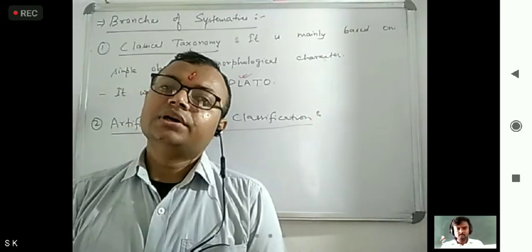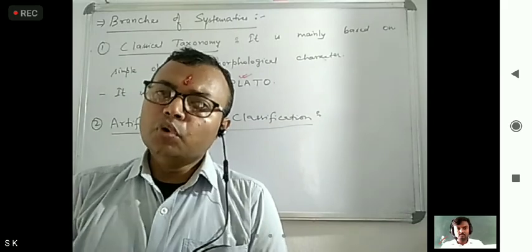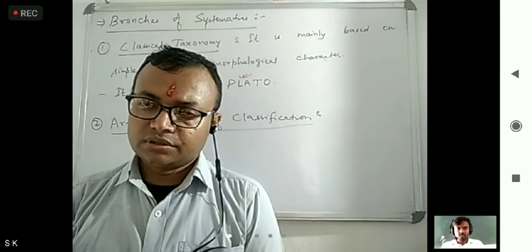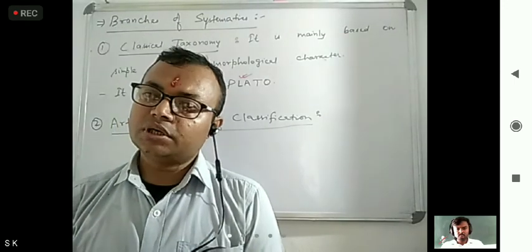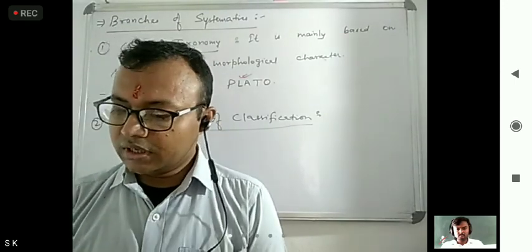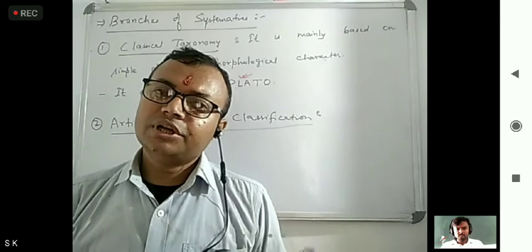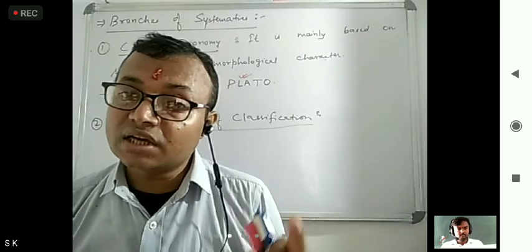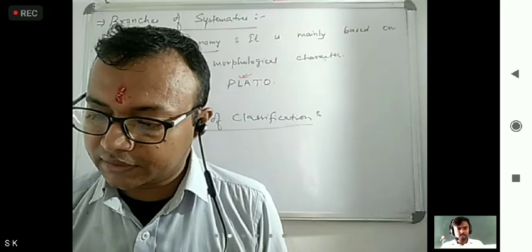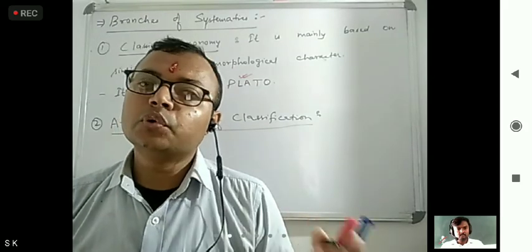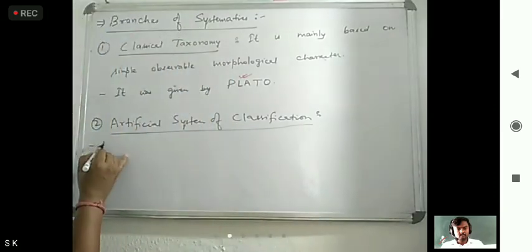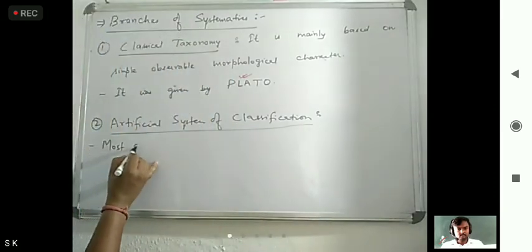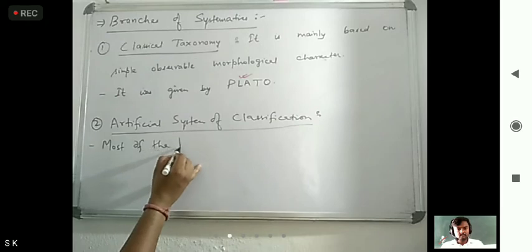Most of the taxonomists from Aristotle to Linnaeus classified organisms based on external morphological characters like floral structure.